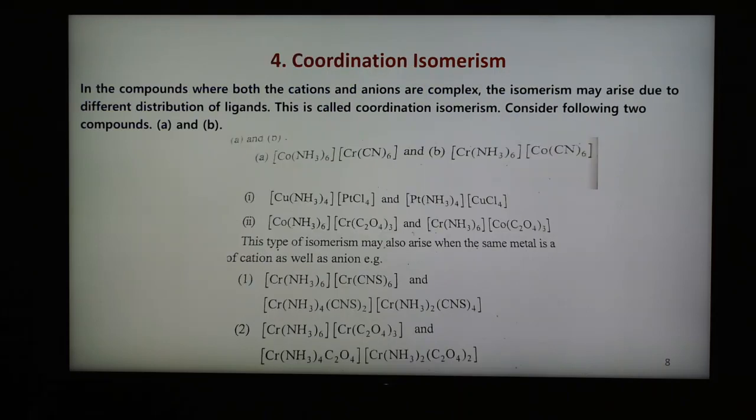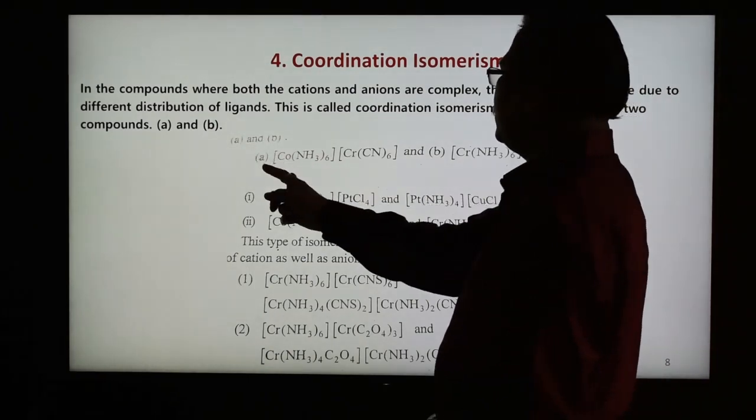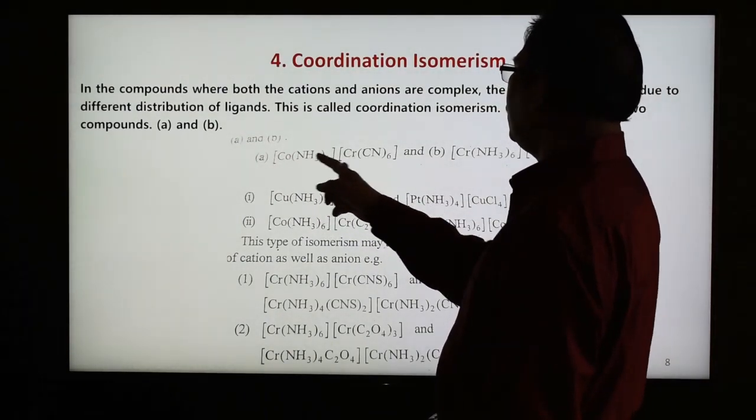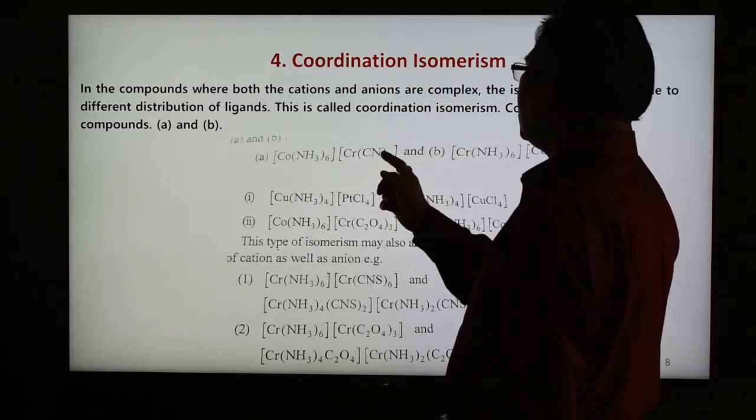Another type is number 4, coordination isomerism. In coordination isomerism, in a compound where both the cation and the anion are complex, the isomerism may arise due to the different distribution of ligands. This is known as coordination isomerism. Some examples are shown here, compound A and B. Here is hexaammine cobalt in one part, and second, hexacyanochromium.